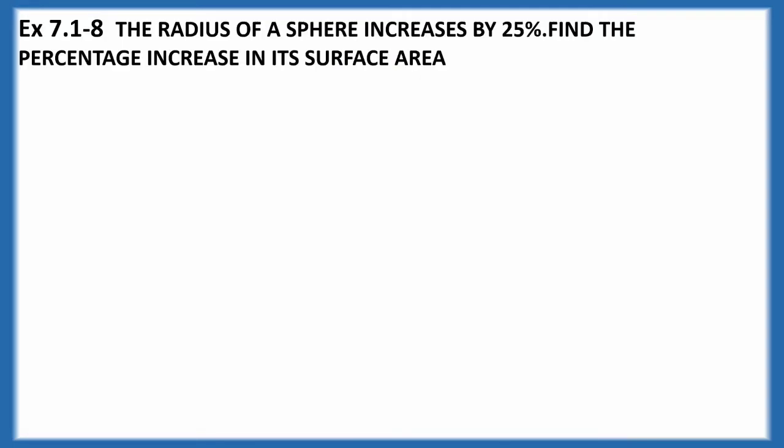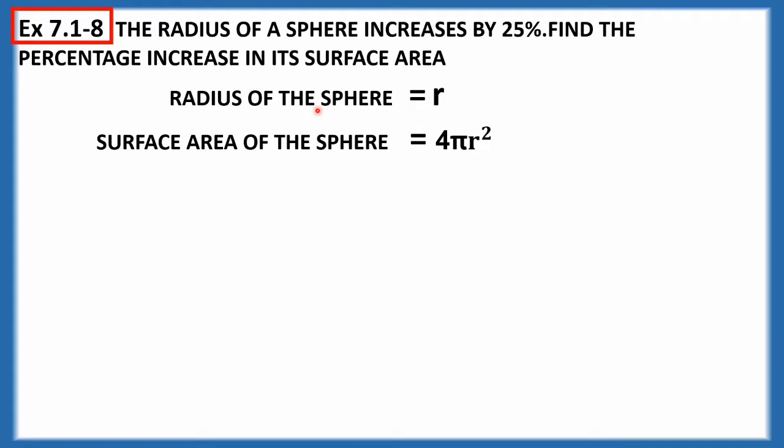Exercise 7.1, sum 8. The radius of a sphere increases by 25%. Find the percentage increase in its surface area. See, the radius is not given. Let us take the radius as r. Radius of the sphere equals r. So the surface area of the sphere equals 4 pi r square.